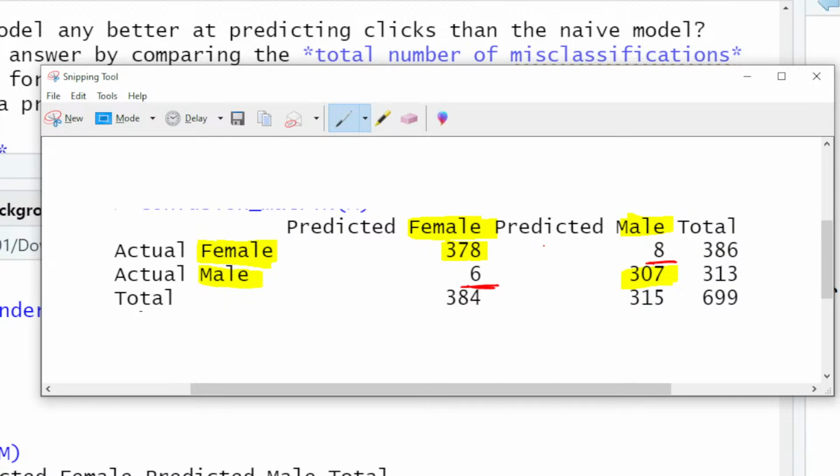How many people were misclassified by this model? So how many were total misclassified? What's the total misclassification rate of this model? It's 14. What is the misclassification rate of this model, which is the percent misclassified? You can show me the mathematics. There you go. Does that make sense? So 14 out of 699 people were misclassified by the model.